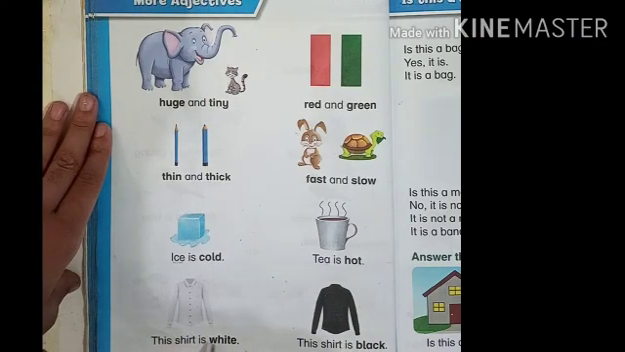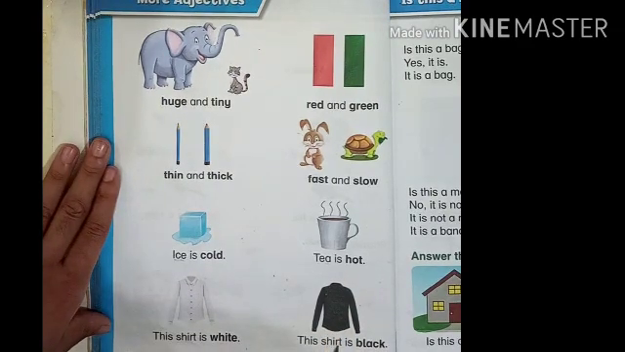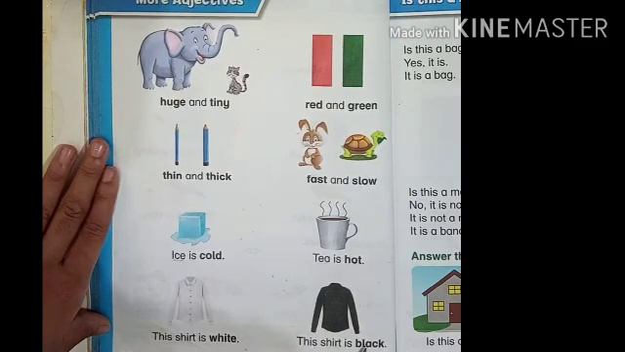This shirt is white. Once again, this shirt is white. You can see this shirt is white. Shirt is a noun and white is its adjective. This shirt is black. Once again, this shirt is black. You can see this shirt is black. Shirt is a noun and black is an adjective word which is describing this noun.